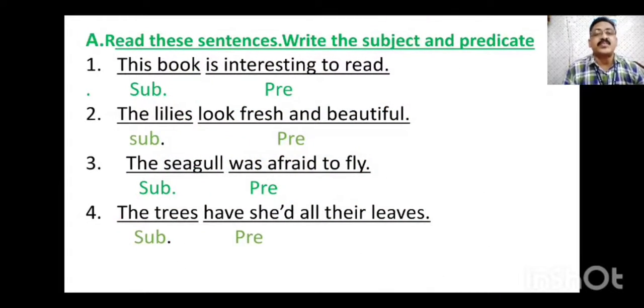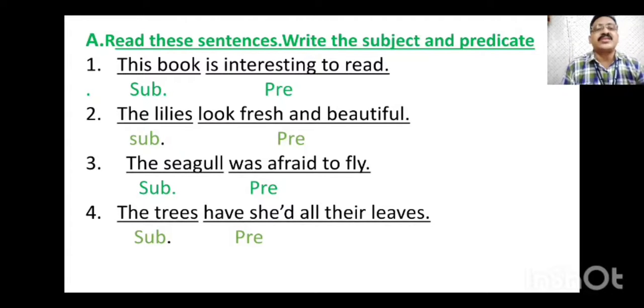Now the exercise part A. Read these sentences, write the subject and predicate. Every sentence has a predicate and a subject, so you have to find them out. This book is interesting to read. This book is the subject. Is interesting to read is the predicate of the sentence.